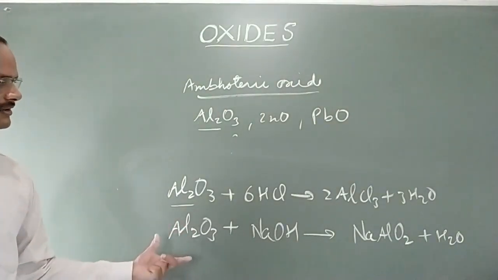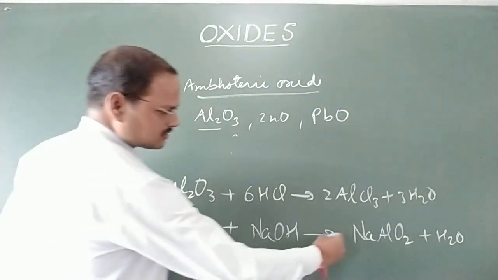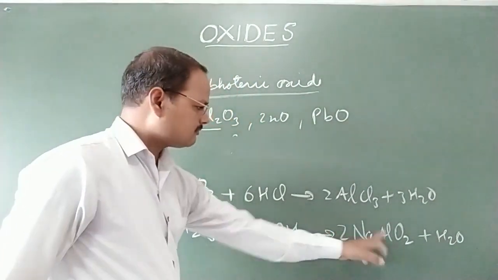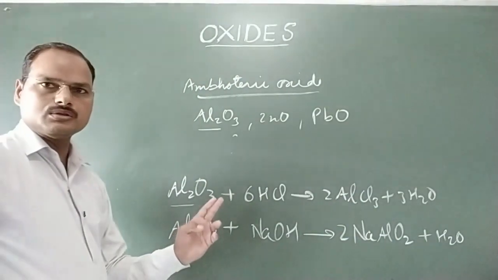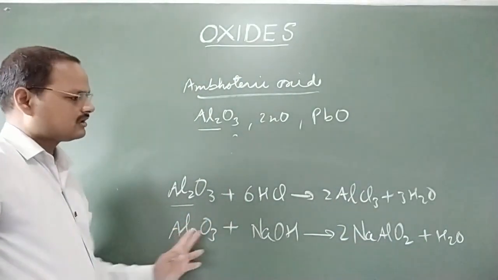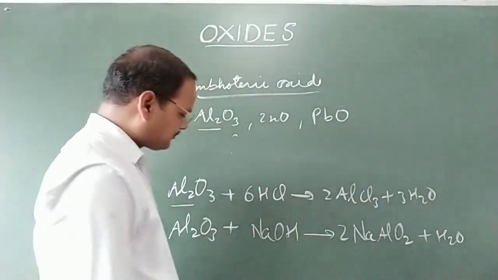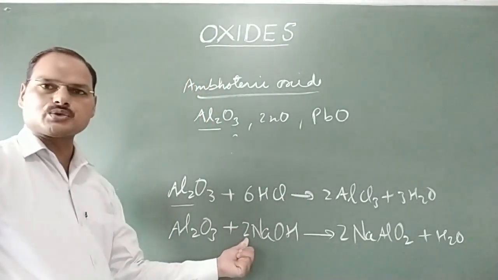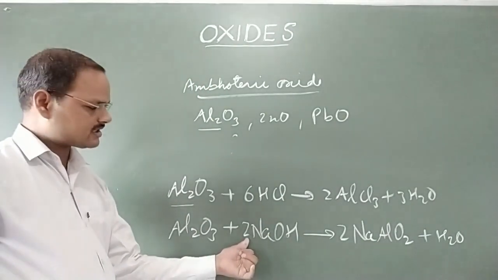Let us balance this equation also. To balance aluminium equal to 2 on both sides, we require to put here 2. Now, sodium atoms can be balanced by putting 2 here before NaOH.